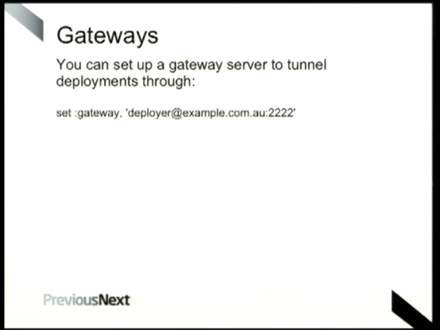So yeah, another thing is gateways. If you've got a fairly restricted, locked-down production environment, you may actually need to log into another server and then do a deployment from there. So Capistrano supports that natively, so it's like tunneling. Essentially you just provide it with a gateway and it will do that for you. So you can still cap deploy from your command line. It'll log into the first server and then SSH and run the commands on the destination servers from that. So it's quite powerful. We're actually using this at the moment.